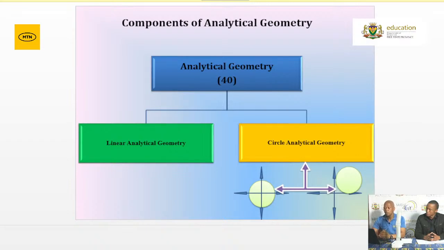Right, let us look at the concepts that you need to master before you can handle any question on analytical geometry. The knowledge of properties of quadrilaterals is very important. Please make sure that you revise all quadrilaterals. I think there are 6 of them. I can only mention a few. You've got your square, you've got your rectangle, you've got your rhombus, you've got your parallelogram. Please make sure that you revise all the properties so that when we get into the examination, you know that when we say the diagonals bisect each other, what is it that we are referring to?